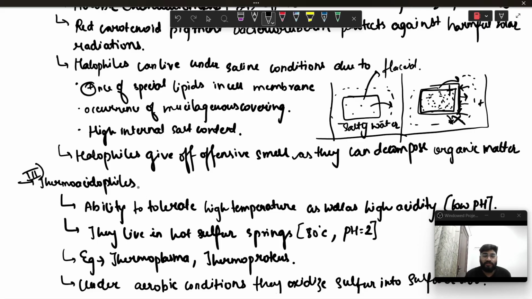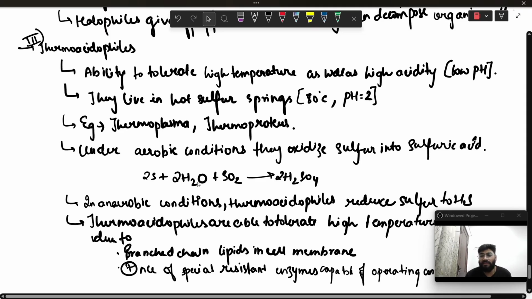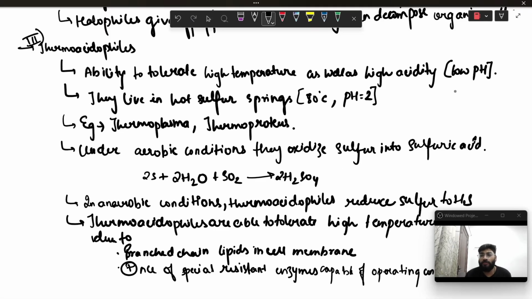So one of the other categories that we have is thermoacidophiles. Thermoacidophiles get their name because they can survive high temperature as well as high acidity. When we are talking about high acidity, it means lower pH. So they live in hot sulfur springs where the temperature can reach up to 80 degrees Celsius and the pH can go down to pH 2. Examples of these are Thermoplasma and Thermoproteus.